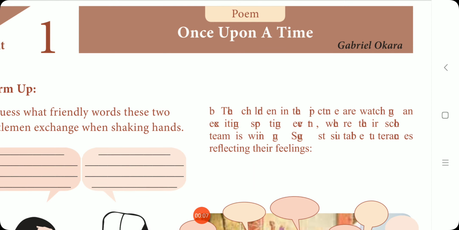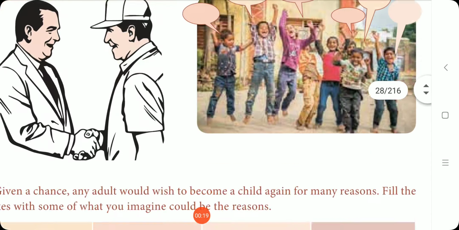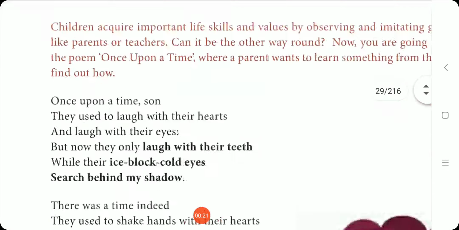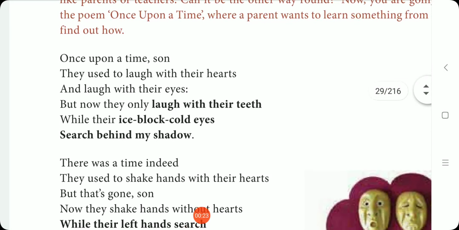So let us see the figures of speech in the poem Once Upon a Time by Gabriel Okara. We have already completed the poem in the previous videos. So let us see the figures of speech in this poem. Already you might have learned about the figures of speech in your previous classes.